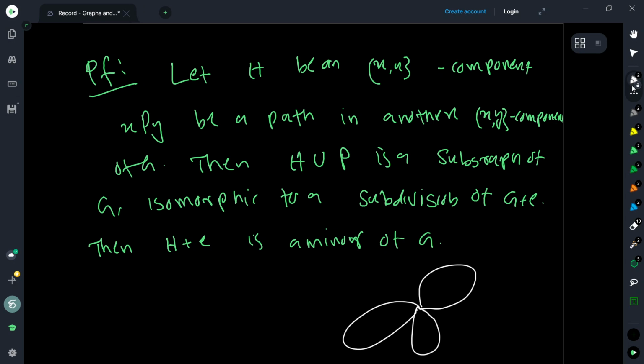Is that clear? Because you consider any embedding, right? Each of these must be incident to the same face, because it's a cut vertex. So we can just look at one of them. So we can always assume that it is two connected.